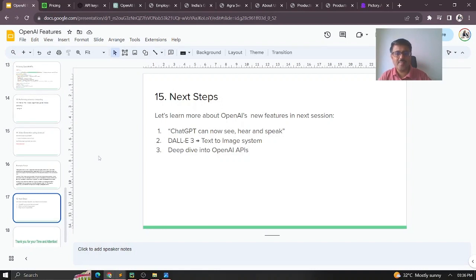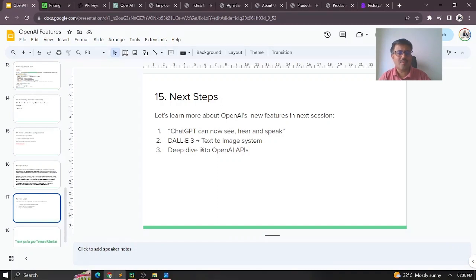So this is the basic thing in the introductory section, and as I promised, I have not gone into the theory part. It was mostly practical, and I just wanted to share it to explain the power of AI. There are a lot of ways to explore. Moving forward, ChatGPT now has the option to see, hear, and speak. That means you can upload an image and, based on that image, give requests. It can also hear: you can give audio voice, and it can respond back with a voice too. These are all the powerful things that are coming up, and you can experiment with them.